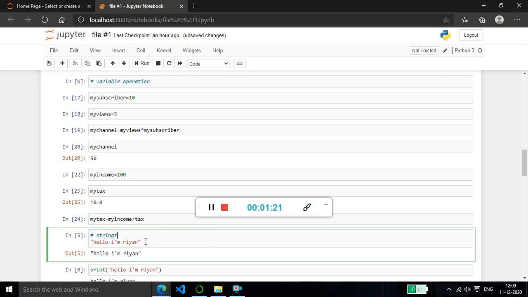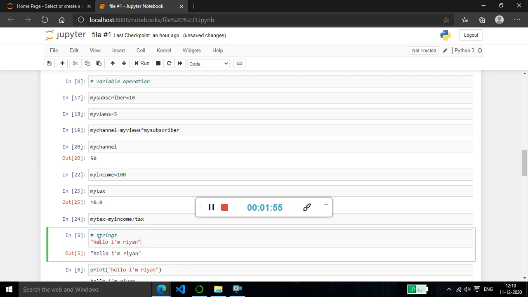What is a string? A string is letters or words or a sentence that is written inside a bracket. No, not written inside a bracket. That's written inside double quotes or single quotes. So for that, let us see this sentence. Here it's written, "Hello, I am Riyan," inside double quotes. You can write strings in either single or double quotes.